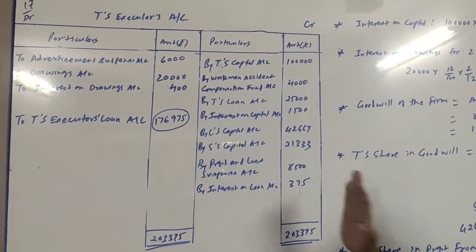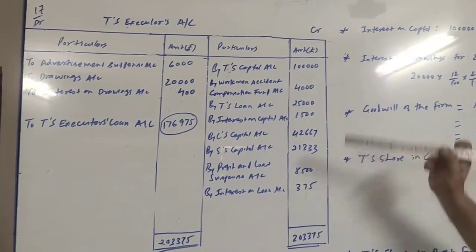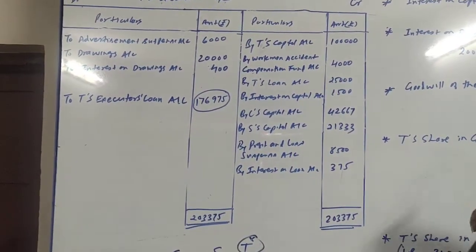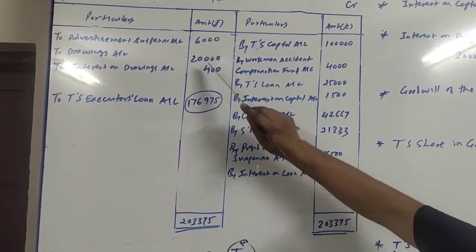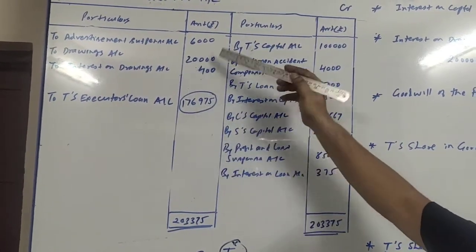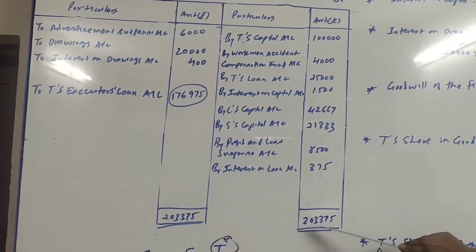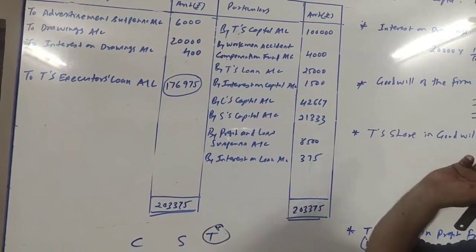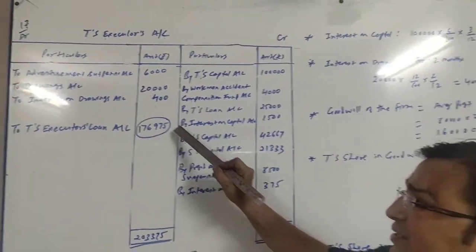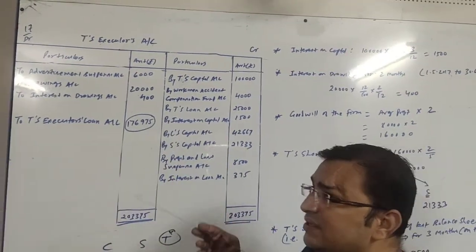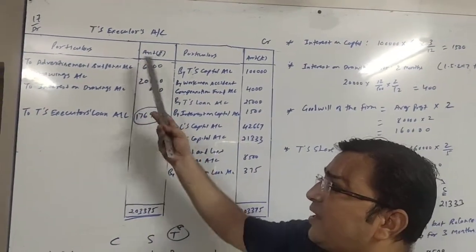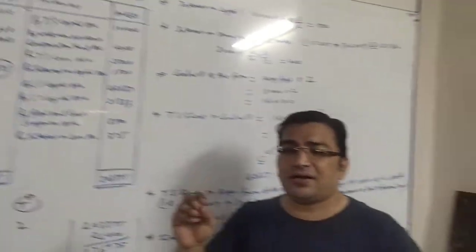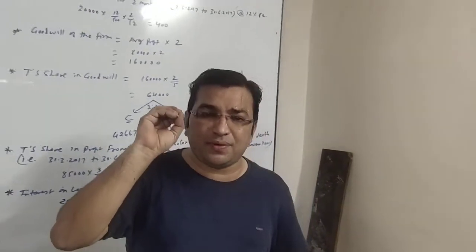Now we will close this account. Everything is over. When I total the credit side, it is 2,03,375, and on the debit side there are only 3 items. The total is 26,400. When I deduct 26,400 from 2,03,375, I get 1,76,975. So this 1,76,975 is the balance of T's executor account, which will be converted to his loan account. So T's executor loan account 1,76,975. So this is all about sum number 17.